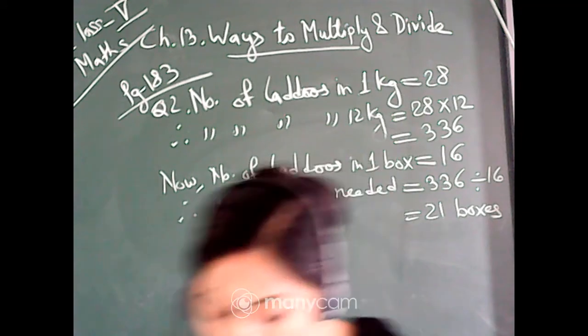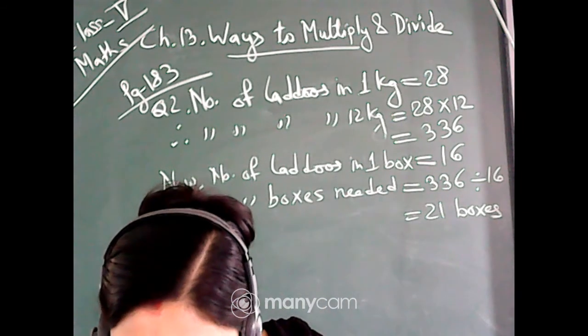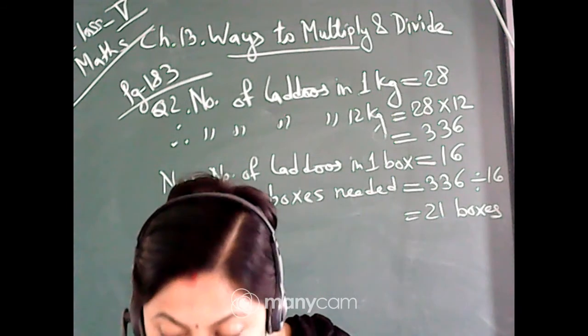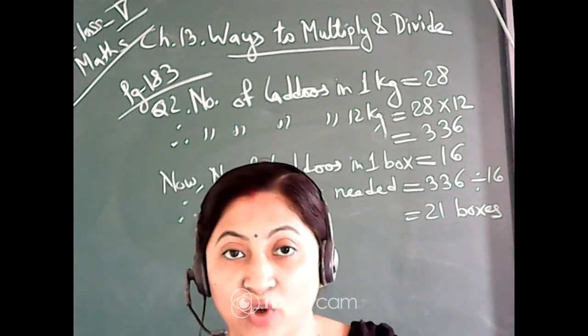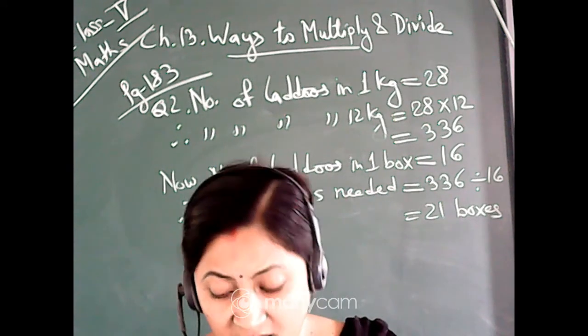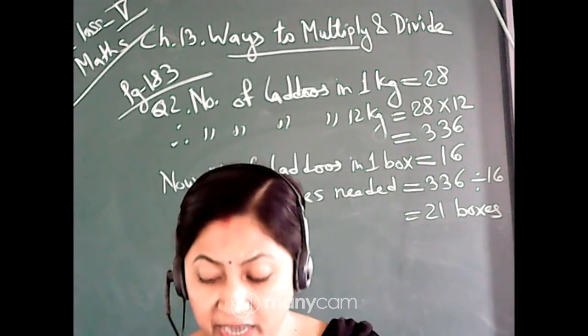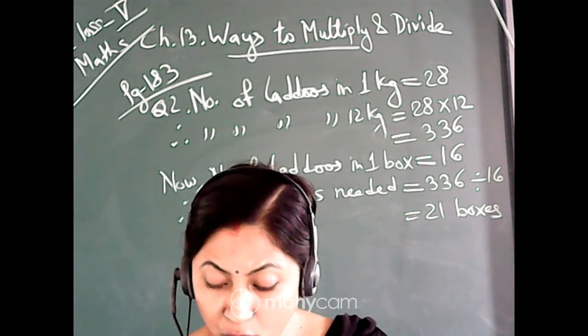Clear? So this is page 185. Now come to the next page, page 186. This is the last page of this chapter. Okay, practice time. Practice time, you can do it on your own. This is the simple division of 1 digit and 2 digit. Okay, divide it on your own.